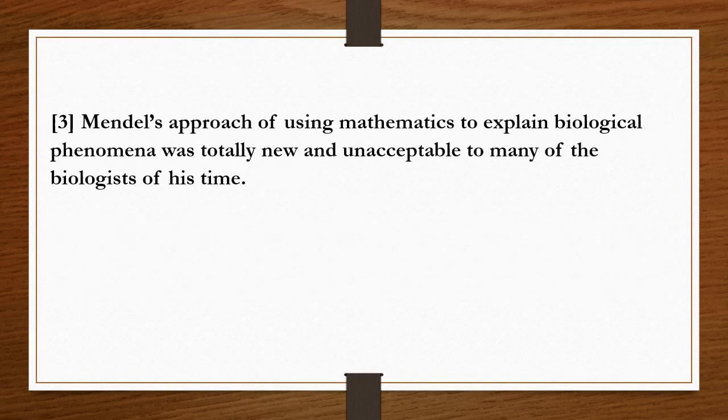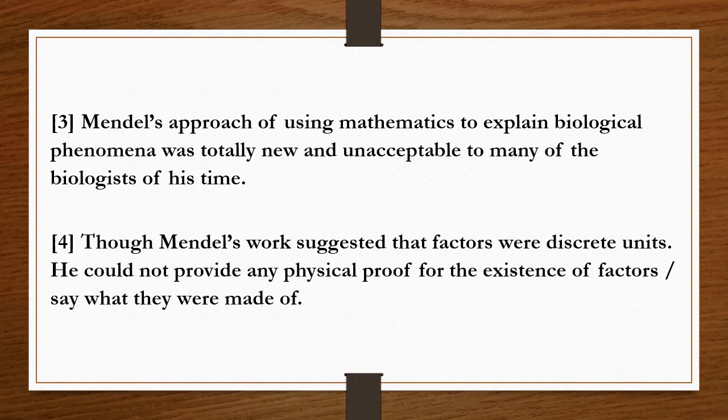Third reason, Mendel's approach of using mathematics to explain biological phenomena was totally new and unacceptable to many of the biologists of his time. Fourth reason, though Mendel's work suggested that factors were discrete units, he could not provide any physical proof for the existence of factors or say what they were made of.